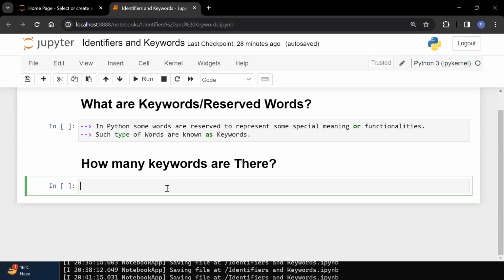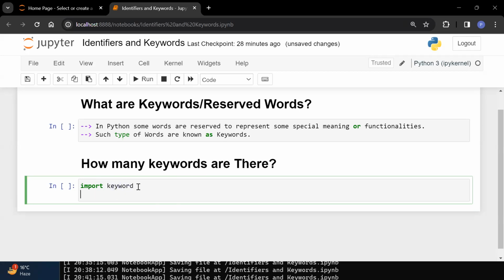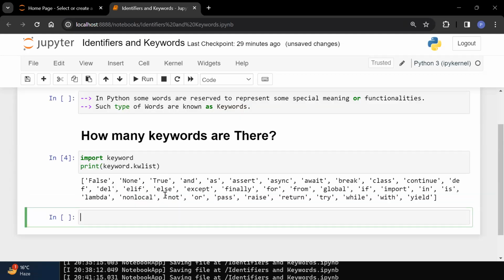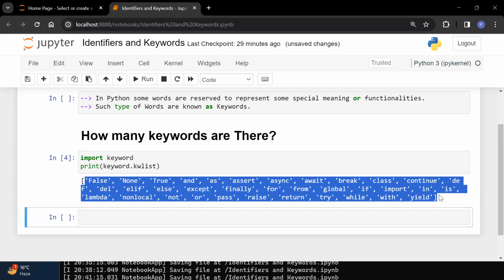So how will we get the keywords of our Python programming? Two lines of code we need to write here. There is one module which is known as keyword, and inside this module there is one function which is known as kwlist. You can use print here, that means I need to print these values. So these two statements will give us the keywords which are there in Python. If I run it, you can see this many keywords are there.